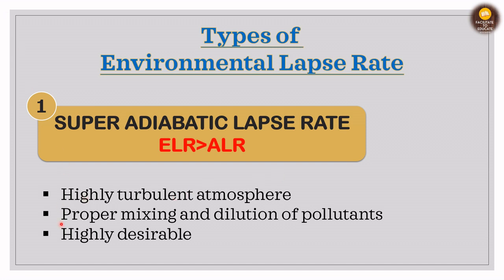We need to keep in mind that this is very important. So what will happen in the super adiabatic lapse rate condition is that it will be a highly turbulent atmosphere. And I have already told you, if there is high turbulence in the atmosphere, there will be proper mixing and dilution of pollutants. The pollutants will be properly diluted and mixed, and when this happens, the pollution in that area decreases. So it is a highly desirable condition. Firstly, a highly turbulent atmosphere will be there, then there will be proper mixing and dilution of pollutants, and third, it is highly desirable.